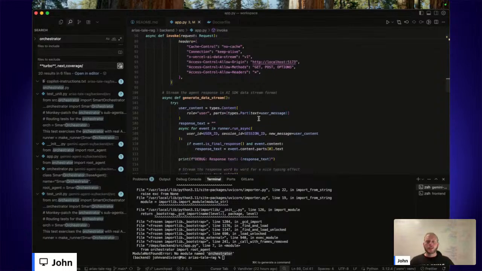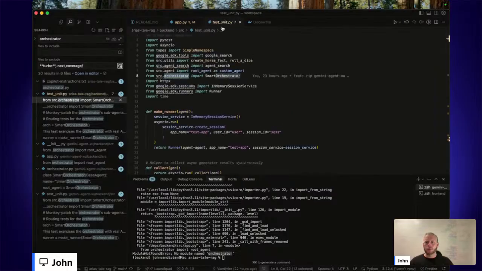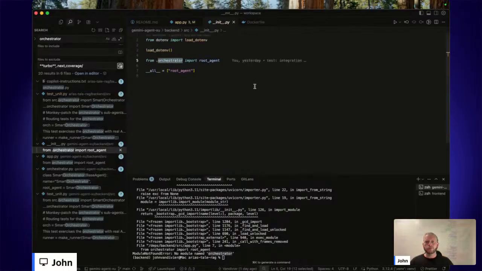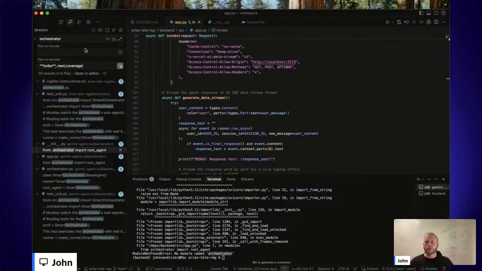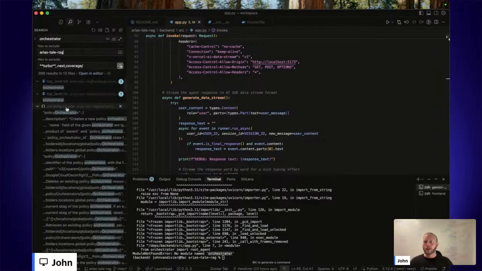Okay, so that's basically how we communicate with the front end. Let's see what else is going on. There's some unit tests that are broken. I don't care about that so much. This is the other repository. So let me make sure that I'm restricting my changes to Aria's tail rag. Okay, and then I'll ignore the JSON file. I don't care about that entry.